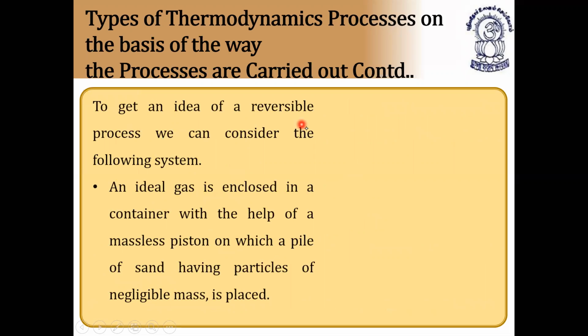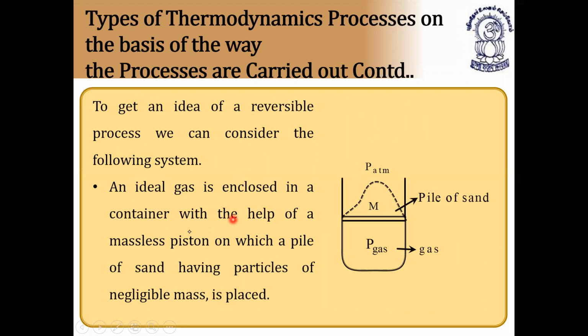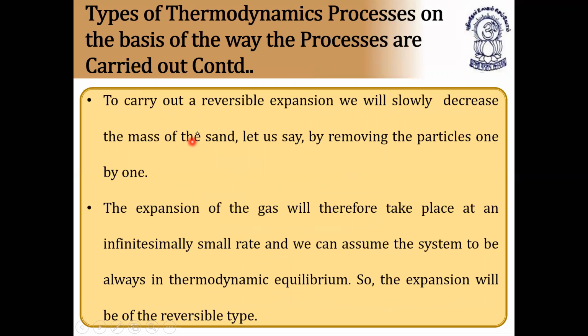Next, to get an idea of a reversible process, we can consider the following system. An ideal gas is enclosed in a container with the help of a massless piston, on which a pile of sand having particles of negligible mass is placed. So this is the pile of sand placed on the system. Then what happens, you can see here. To carry out a reversible expansion, we will slowly decrease the mass of the sand, let us say by removing the particles one by one. The expansion of the gas will therefore take place at an infinitesimally small rate, and we can assume the system to be always in thermodynamic equilibrium. So the expansion will be of the reversible type.